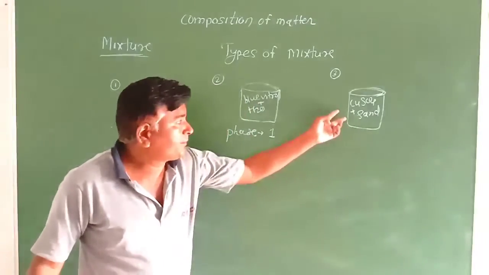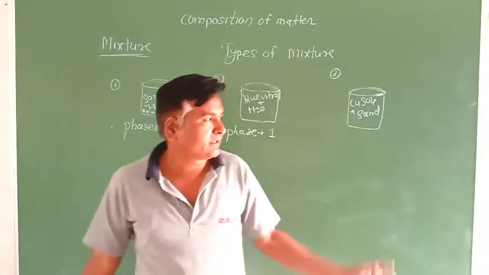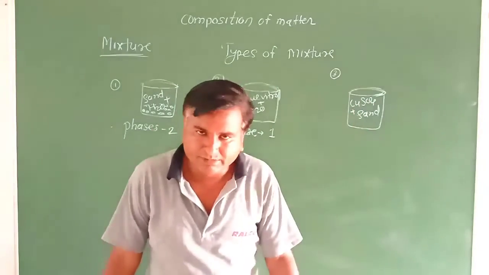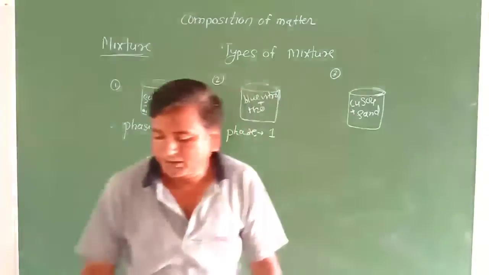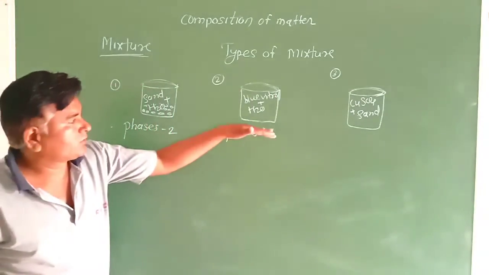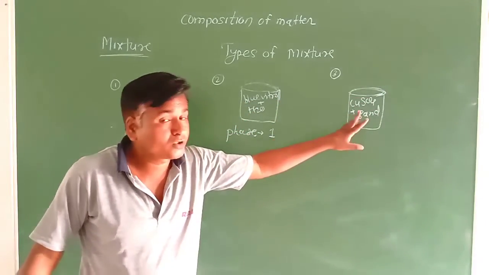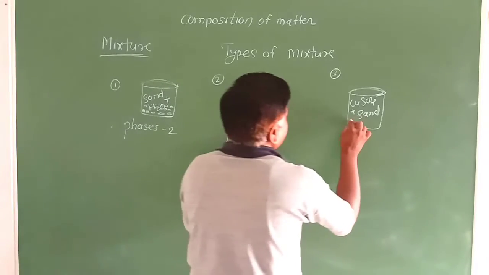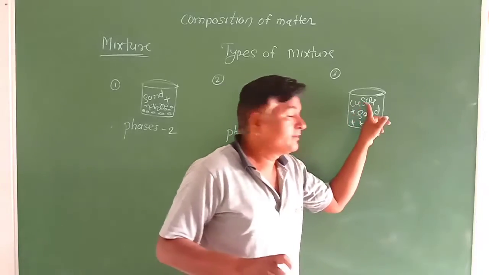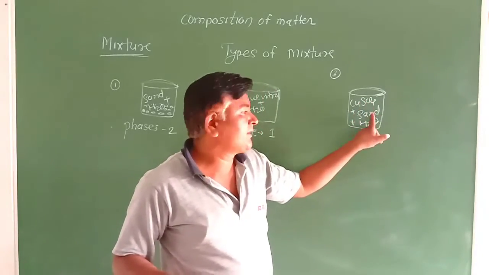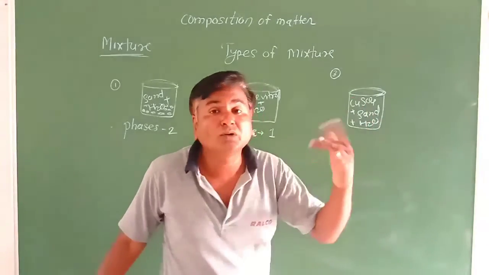Okay, here copper sulfate and sand, very simple. Tell me, can copper sulfate and sand mix with each other? Did they mix with each other? No. Means the color solution forms, and the sand, because of its particles, will settle down. Means here water is also there, H2O. The blue vitriol will mix into the water but sand will not mix in the water. Sand will not mix. Therefore you will get the blue color solution here.